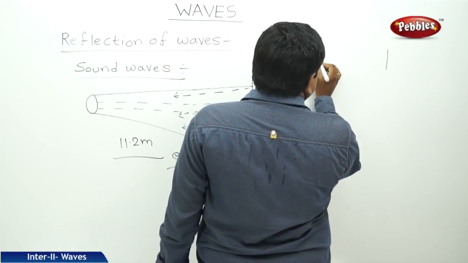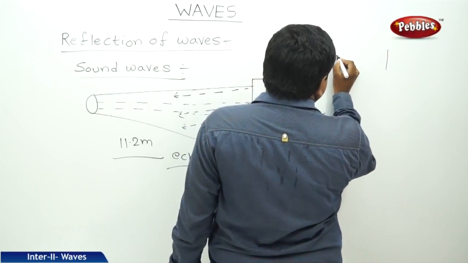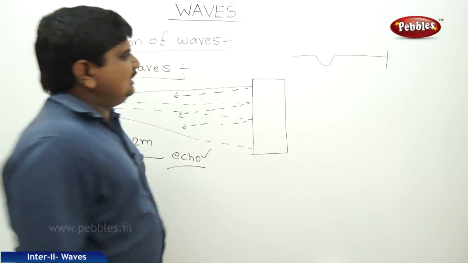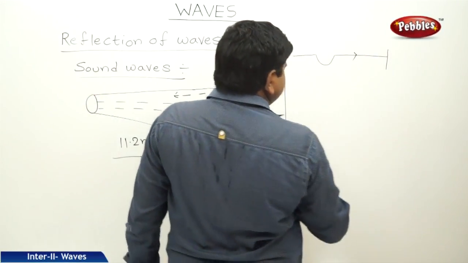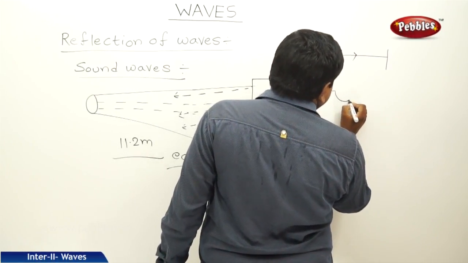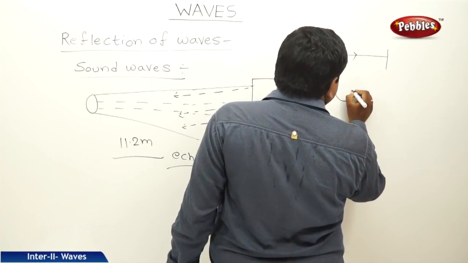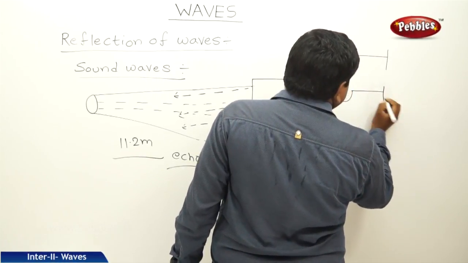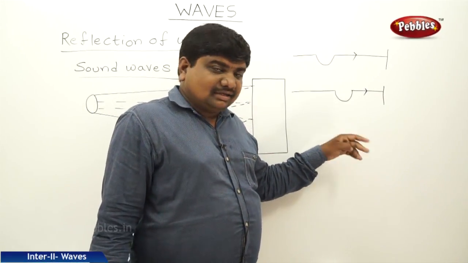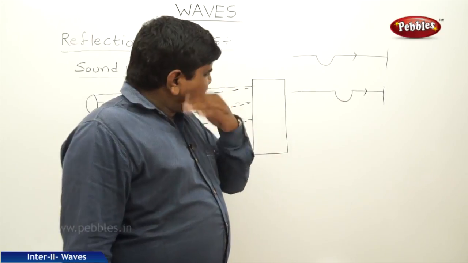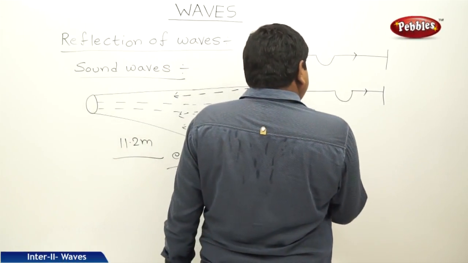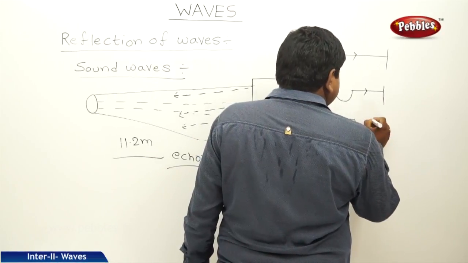A wave is generated like this and this is one of the loops which was created and it is traveling towards the rigid boundary. In the very next moment, this wave will move forward. Means the pattern of the disturbance is traveling towards the rigid boundary. After some time, it will be very close to the rigid boundary like this.